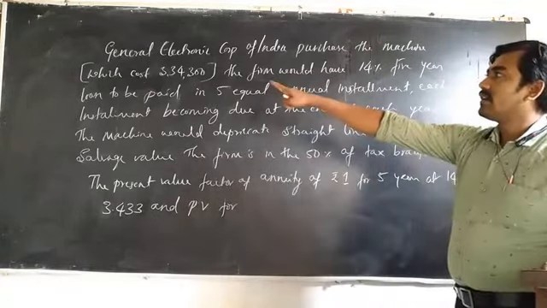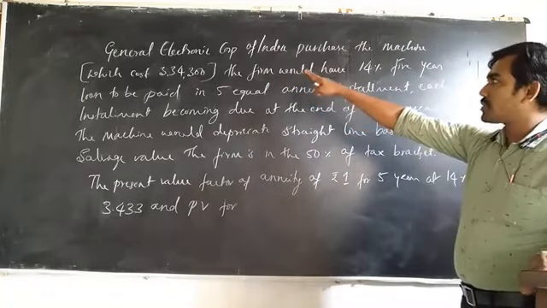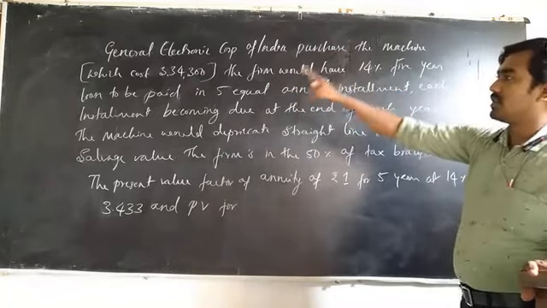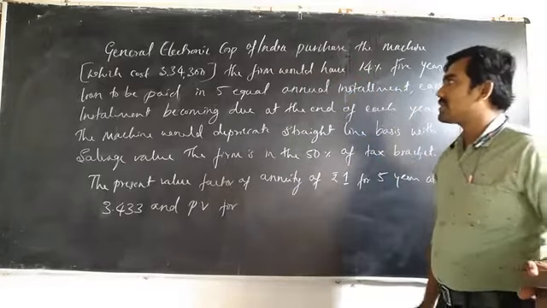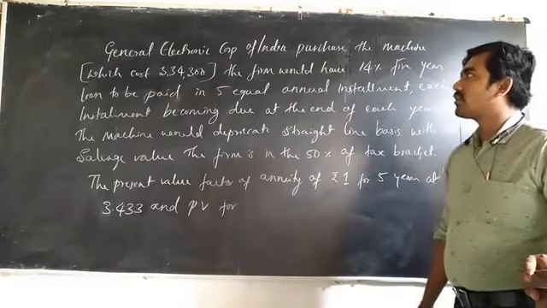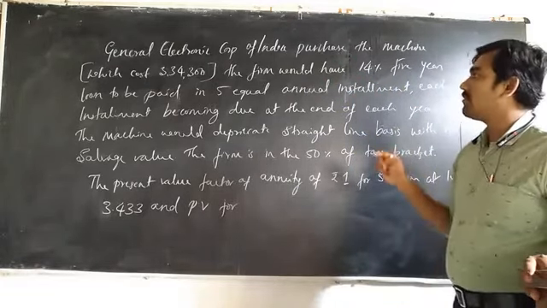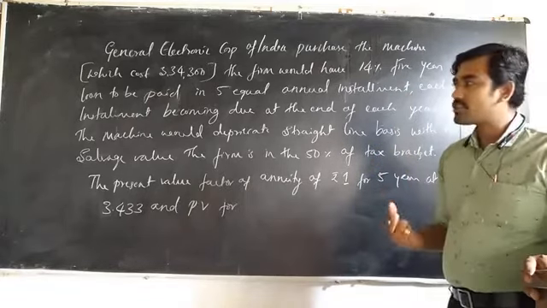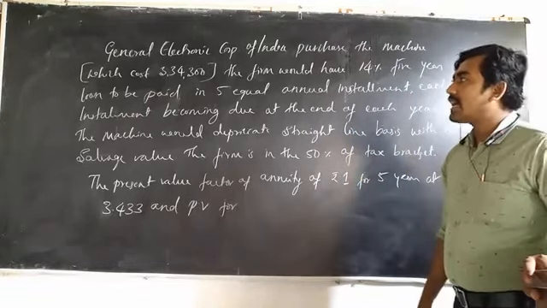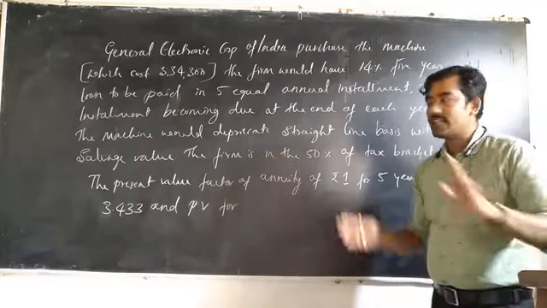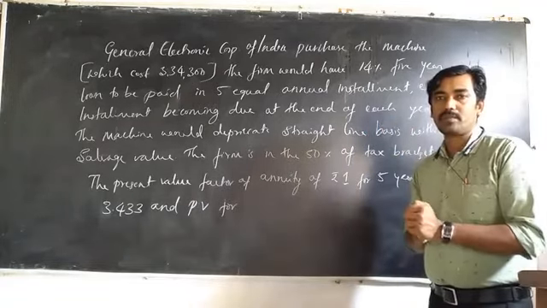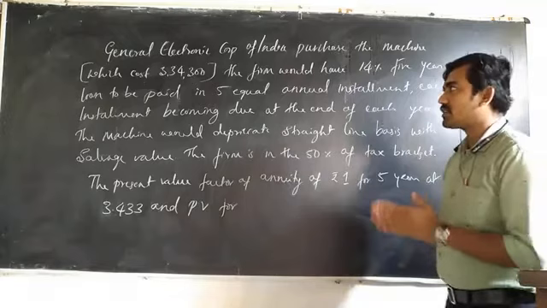See, General Electronic Corporation of India purchased a machine. So here one company is there, and the company name is General Electronic Corporation of India. That company will be purchasing one machinery. The cost of the machinery is 3,34,300. That is the original cost of that particular machinery.